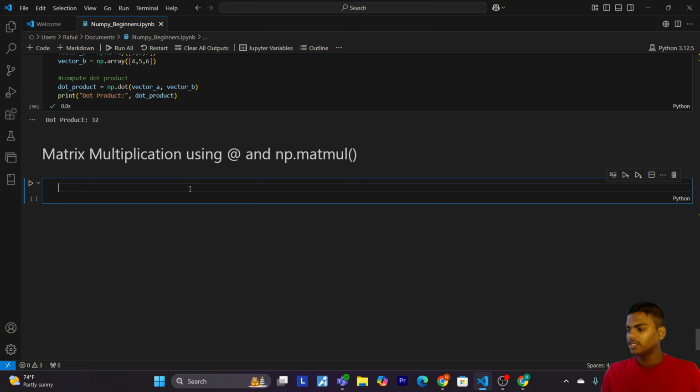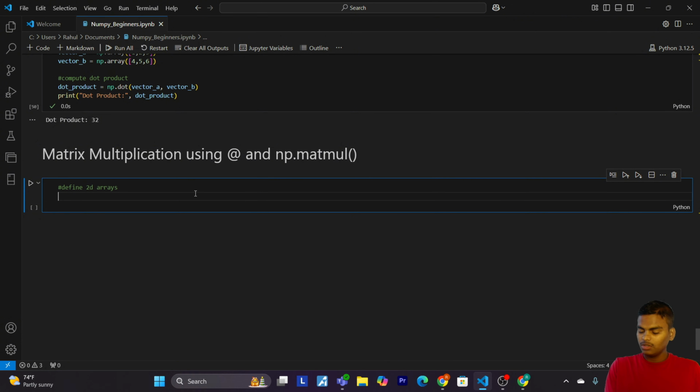First of all, let's define 2D arrays. matrix_A equals np.array, and pass 1, 2 and 3, 4.